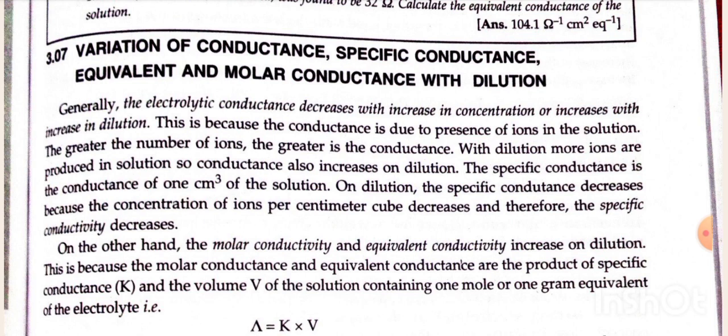The specific conductance is the conductance of 1 centimeter cube of the solution. On dilution, the specific conductance decreases because the concentration of ions per centimeter cube decreases, and therefore the specific conductivity decreases.